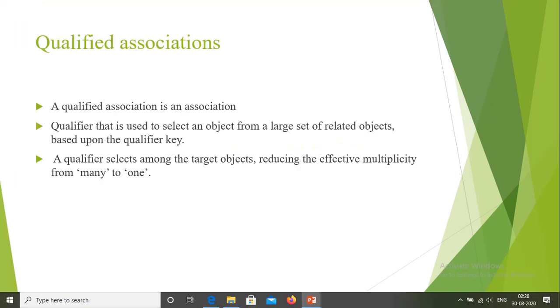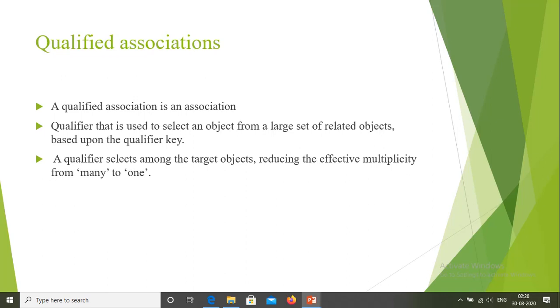As all of you know, an association is the relationship between two classes. The qualified association is a type of association, and it provides more quality to the association. That's why the name is qualified association.